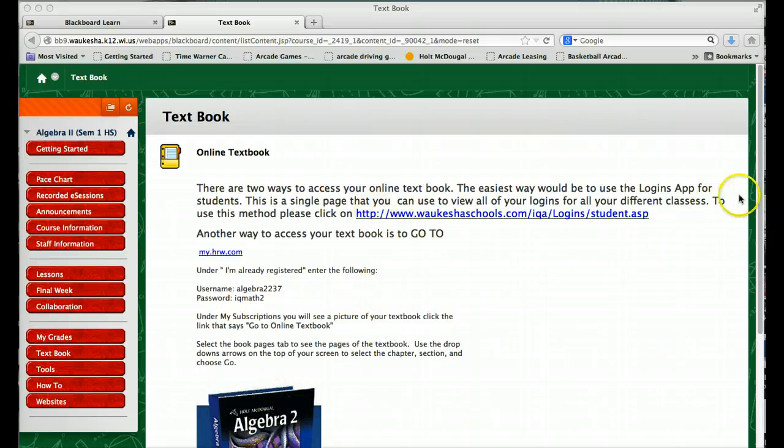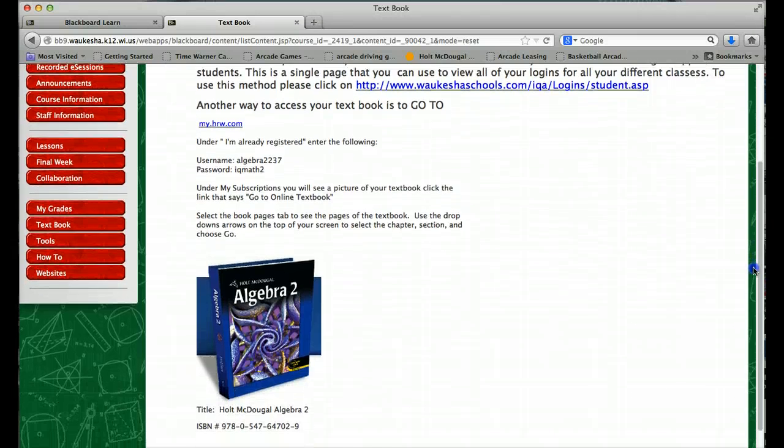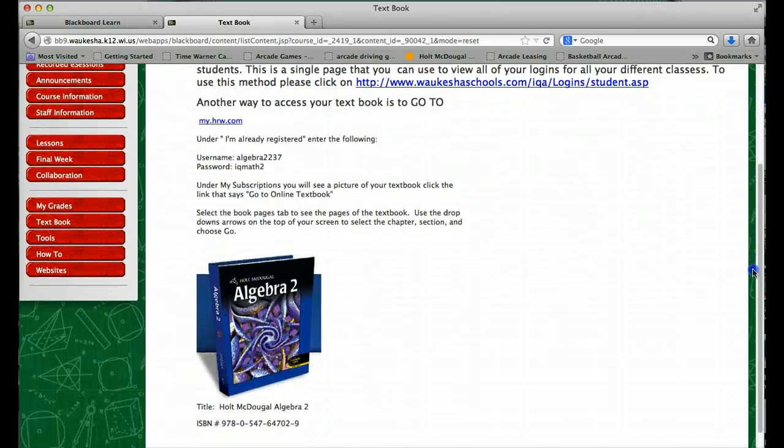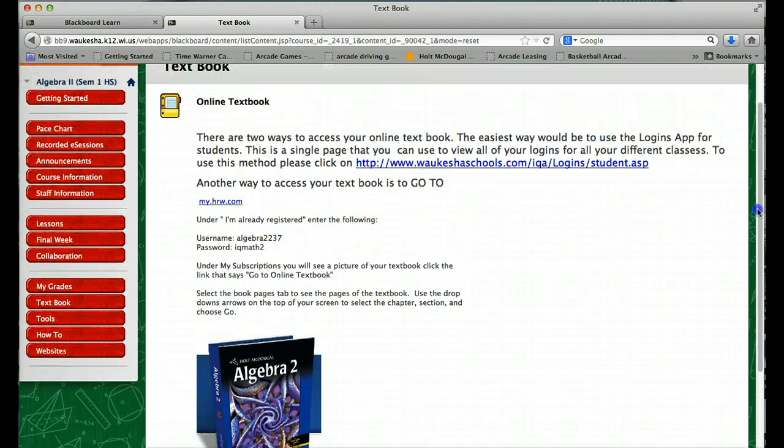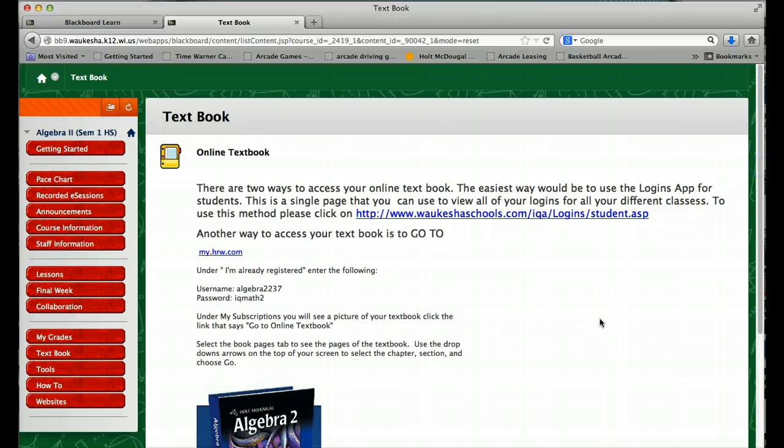Here's the textbook. Different ways to get into the textbook. Some people like a hardcover book to have at their desk. Here's the ISBN number. You could go online and order that book if you'd like to. That is how you get started with this course.